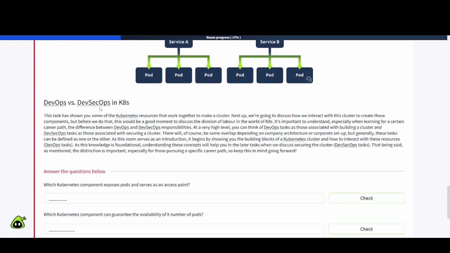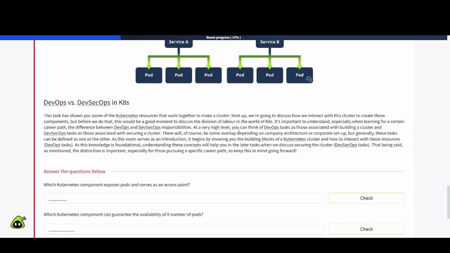DevOps versus DevSecOps in K8s. This task has shown you some of the Kubernetes resources that work together to make a cluster. Next up, we're going to discuss how we interact with this cluster to create these components. But before we do that, this would be a good moment to discuss the division of labor in the world of K8s. It's important to understand, especially when learning for a certain career path, the difference between DevOps and DevSecOps responsibilities.